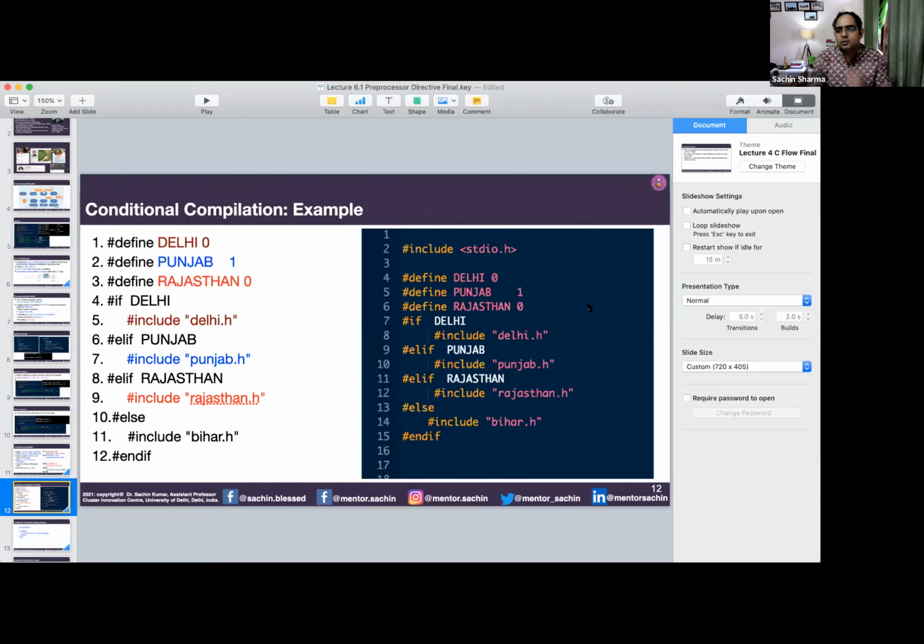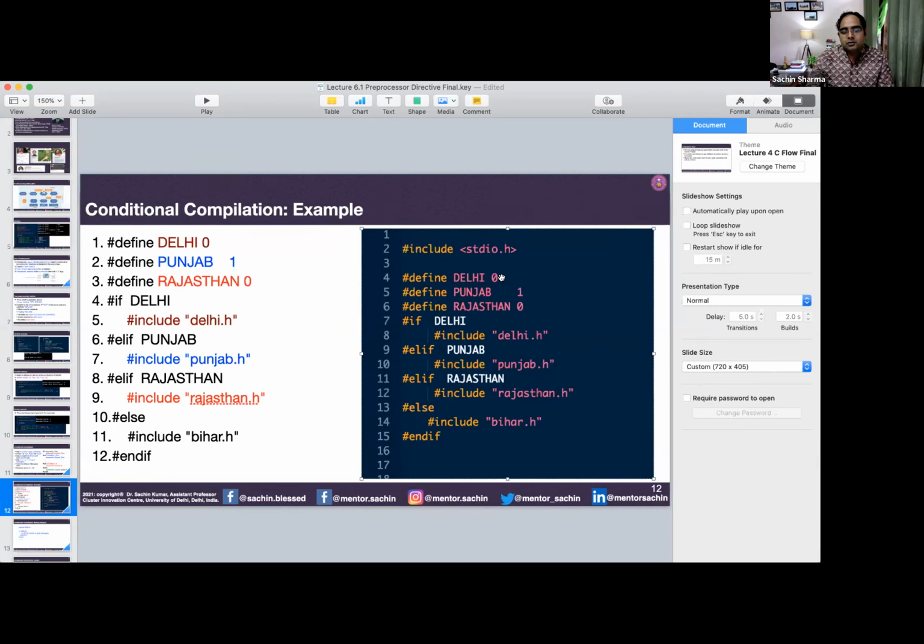You have written some code in some header files, and you want to include those header files according to your requirement. So what you will do, you will define like this. Then you will say for Delhi it is 0, for Punjab it is 1, for Rajasthan it is 0.